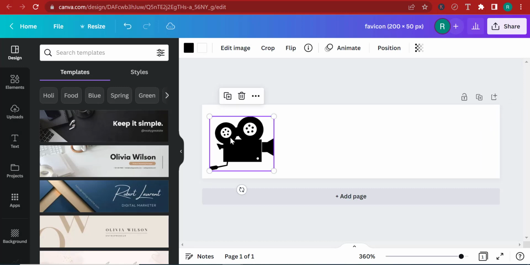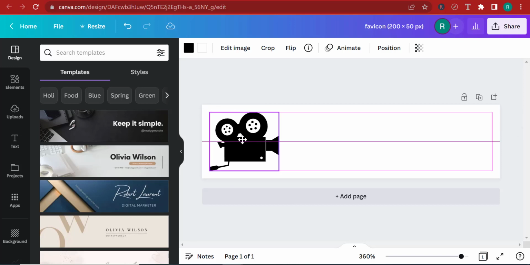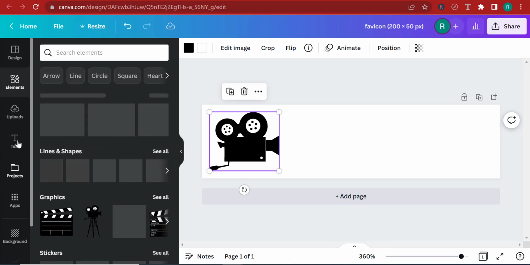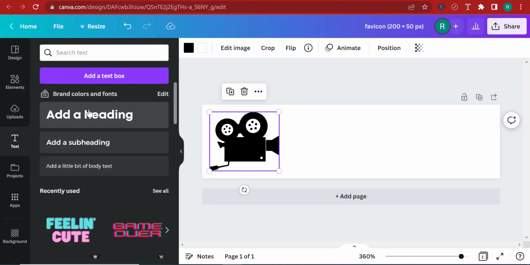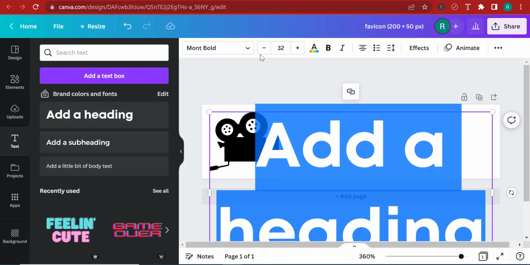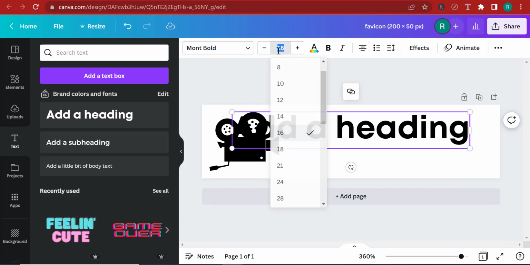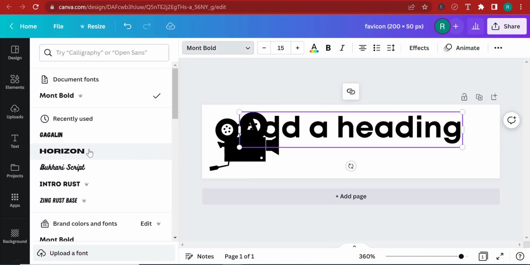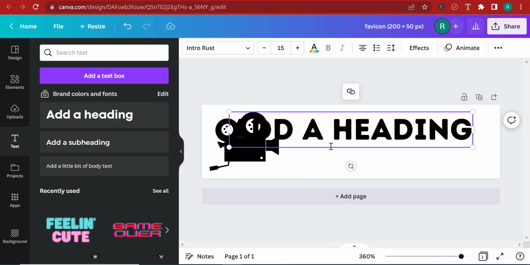I'm just going to drag and drop it over here. Obviously, I'm going to make it a little bit bigger. Place it here into the safe zone. Now, I'm not going to use any element. I'm going to use text instead. So I'm going to go ahead and add a text. This text, I'm going to make it 16 in size, or maybe let's try with 15. And let's change the font of it to something relevant to the movie world. Let's go with Intro Rust. Well, this is pretty big, right?